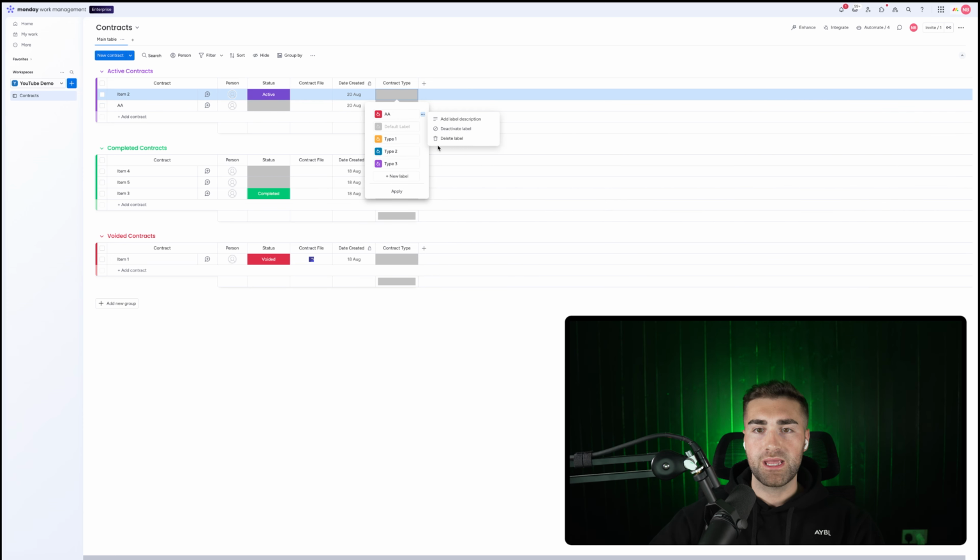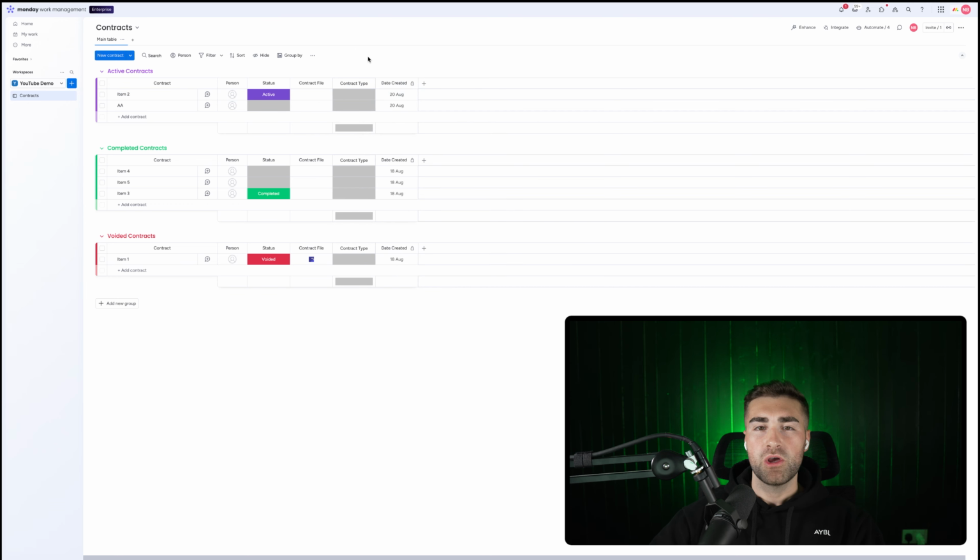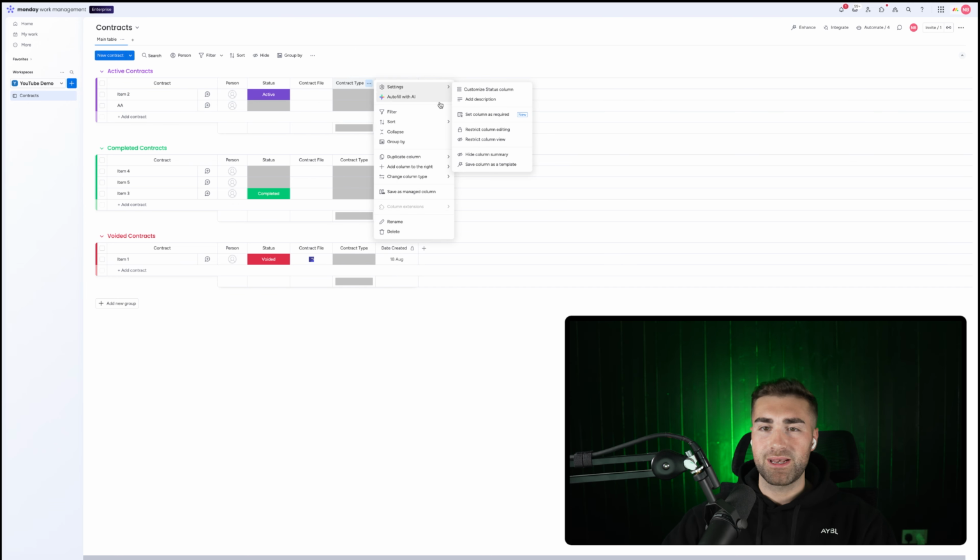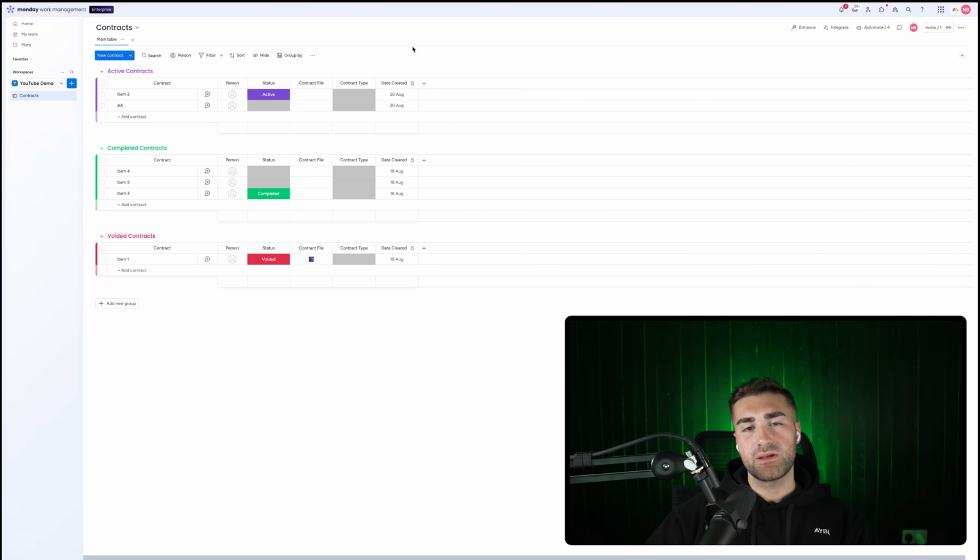There we go. Now, the reason we keep this separate from projects is because on a project, you don't necessarily want to manage contractual terms. And also, there's a good chance that there's data points on your contracts board here that you probably want to log that I've just not mentioned. So other data points that you need to be mindful of. Now we've got a very basic contracts board set up.